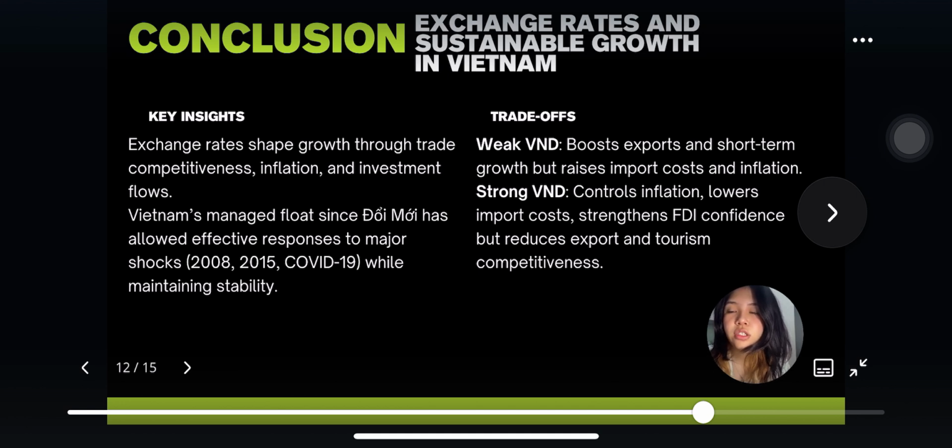And with a strong VND, conversely, we have controlled inflation, reduced cost of inputs, and increased investor confidence, especially among foreign investors. But the drawback is that it reduces competitiveness in export and tourism. This means that there is no one-size-fits-all exchange rate. The best choice always depends on the economy.